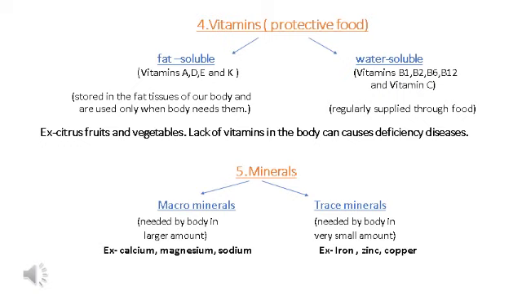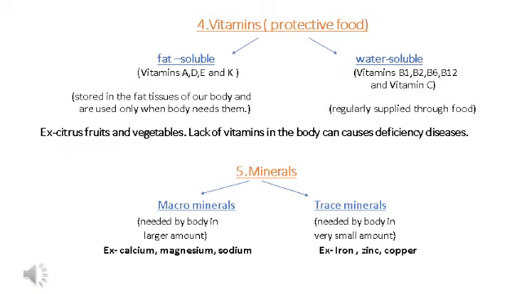Fat soluble vitamins are vitamin A, D, E and K. They are stored in fat tissues of our body and organs like liver, kidney, muscles, and used only when the body needs them. And water soluble vitamins are vitamin B1, B2, B3, B6, B12, and vitamin C. These are known as water soluble vitamins. They are not stored in the body. They need to be regularly supplied through food items such as citrus fruits, spinach and other leafy vegetables.